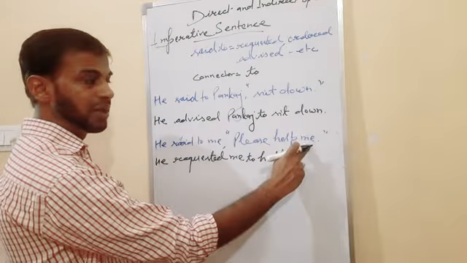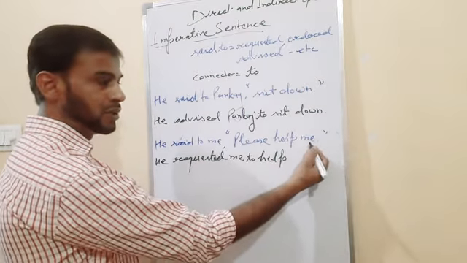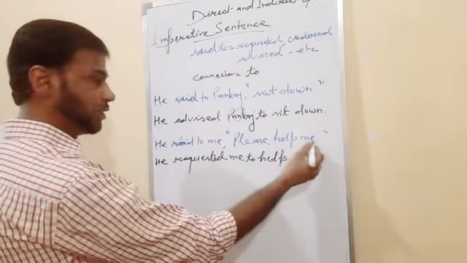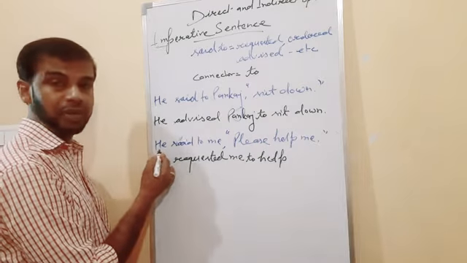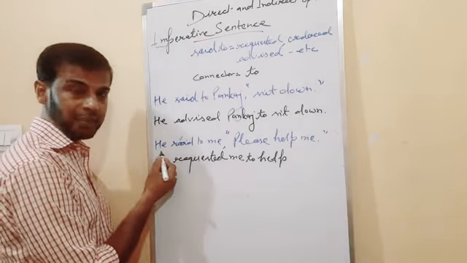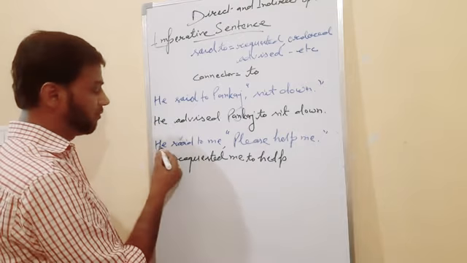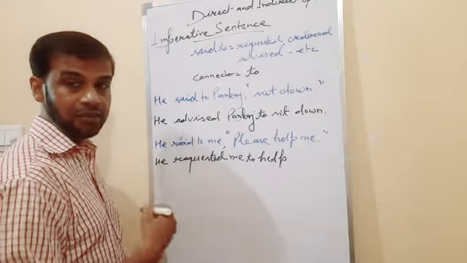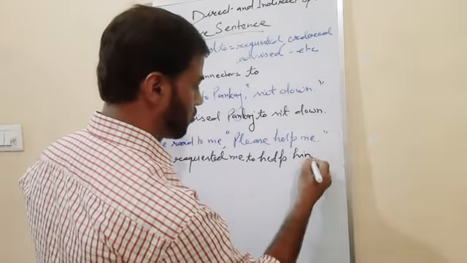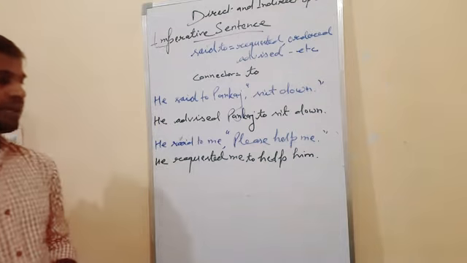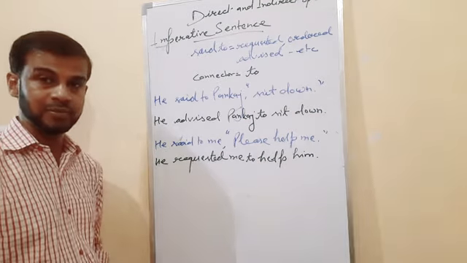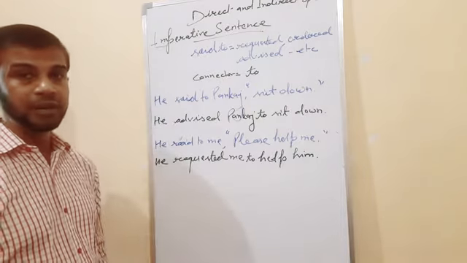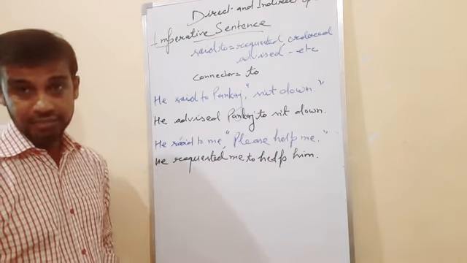The word me means this is the person. Me comes in the first person, na? And the first person changes according to the subject. The subject is he, the third person. So we have to write the objective form of he, because it is an object. What will come? Him. He requested me to help him. Understand, na? So this is the way of solving imperative sentences. Clear? Now let the next part come.